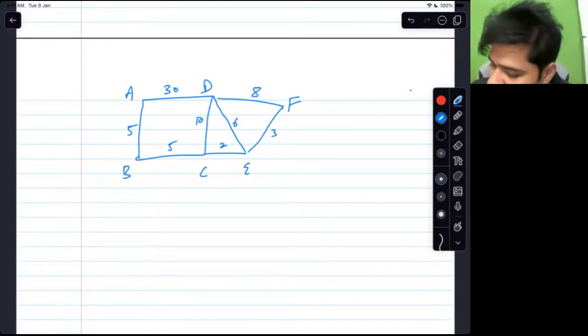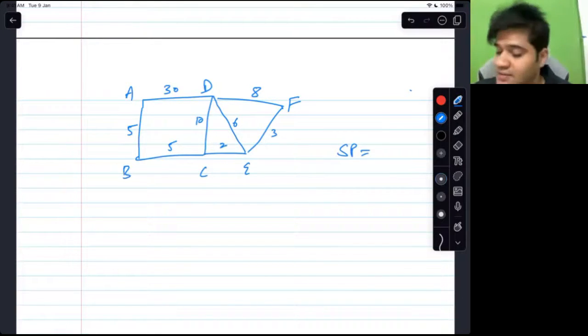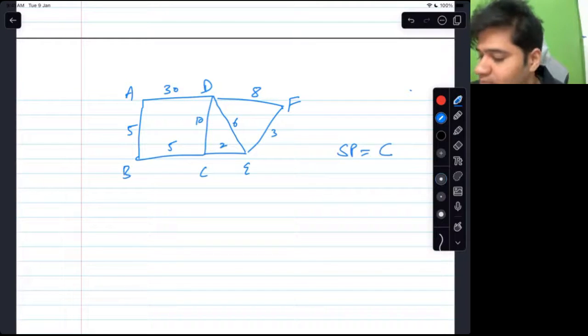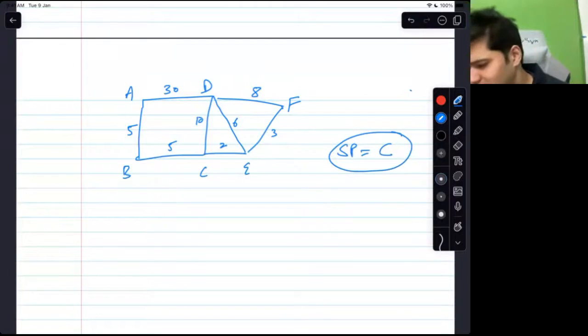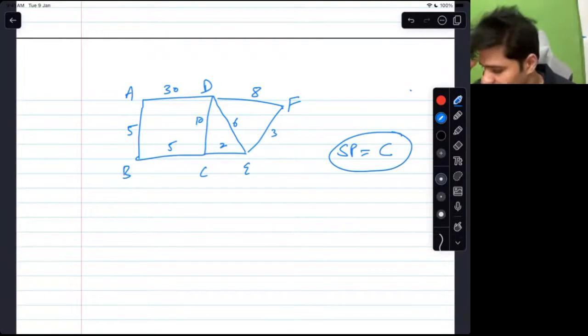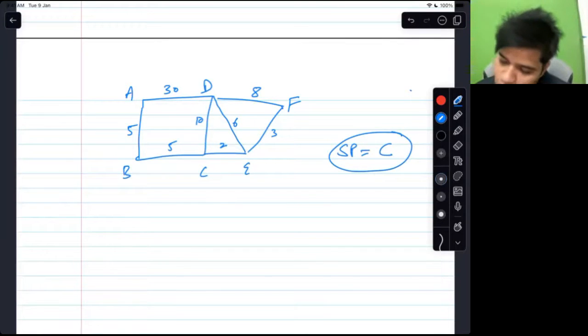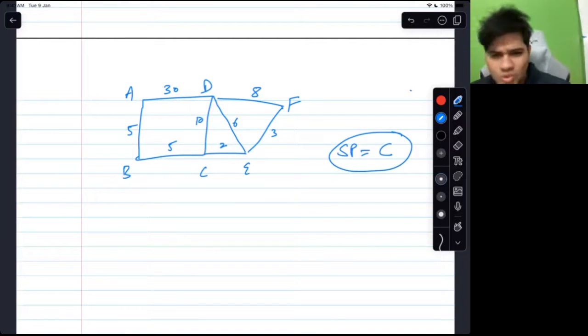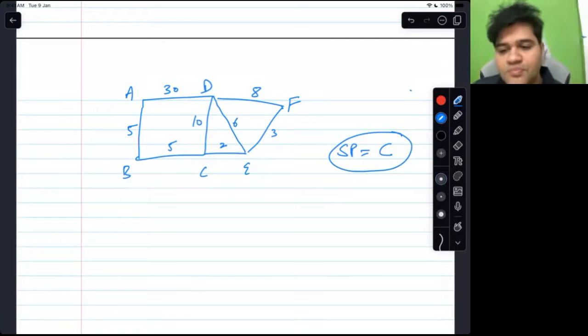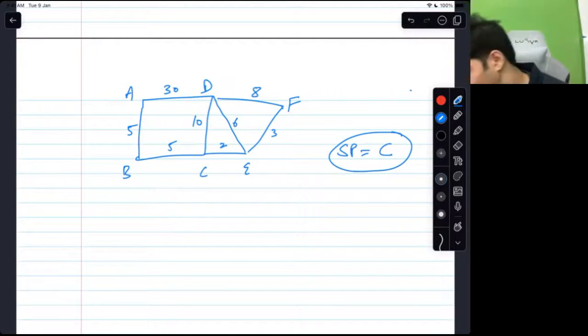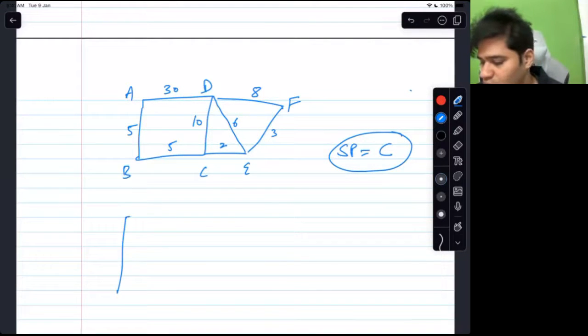Over to you. Starting point in this case is not A. I am giving you a starting point of C. So just tell me the shortest path from C to actually everyone. It can be framed like whatever, but I want the shortest path to everyone. The question is over to you. I will hide my face so that you can focus on the question and not me. I want that table that I've just taught you. I want the table from you.